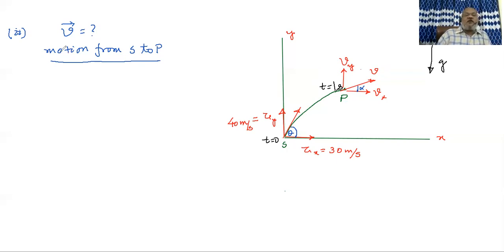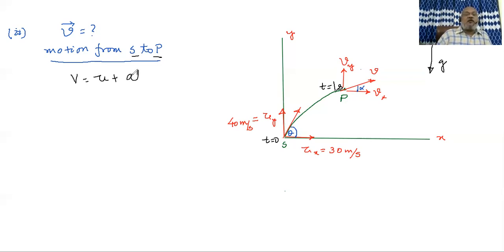So here, you look at my heading, I have taken the motion from S to P. And mind it, earlier you used to take the horizontal part of motion, our heading was horizontal part of motion, or maybe vertical part of motion from S to P. But here, we don't divide the motion, we don't resolve the motion. We take the total motion from S to P. And I am putting in the formula V equal to U plus AT.